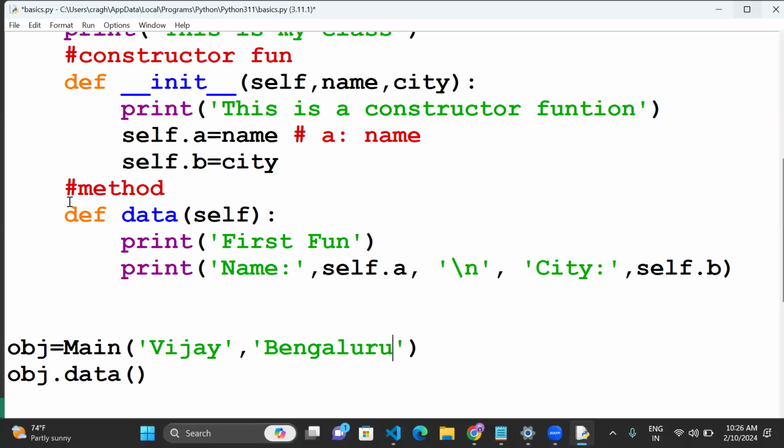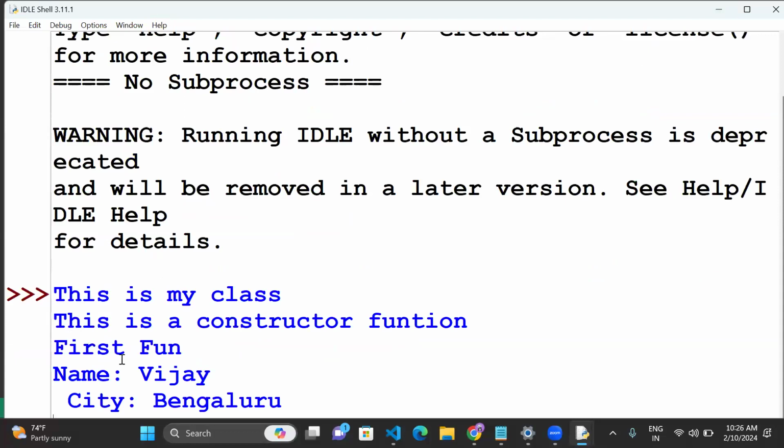That's enough, right? Now you can run your code, run module. You'll see what happened here. Name is Vijay, city, Bangalore. So this is how you can pass the parameters and arguments. Is it clear? Any questions?